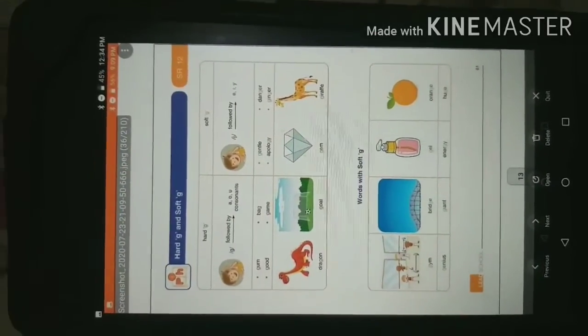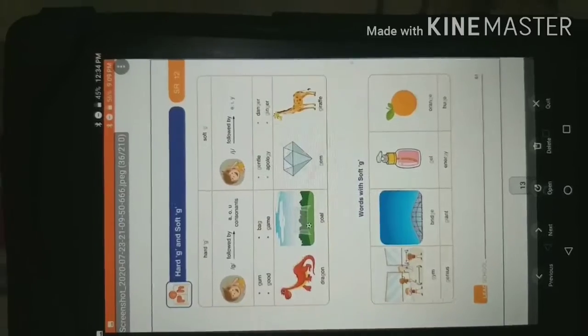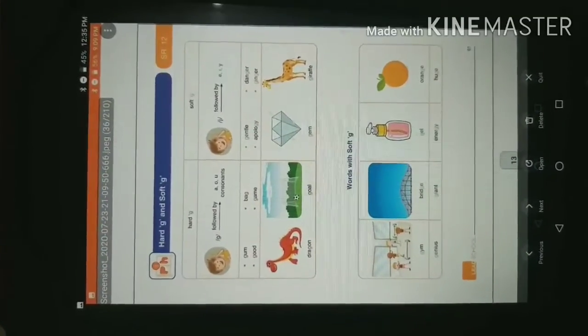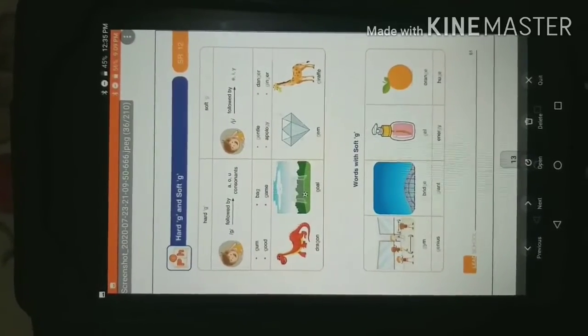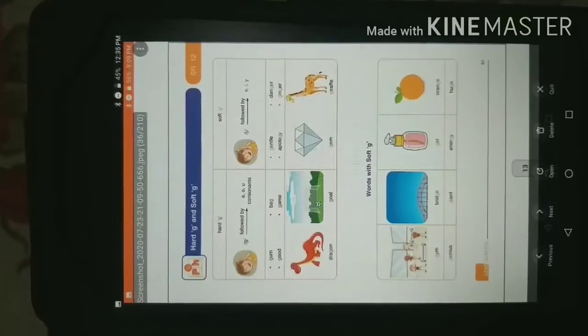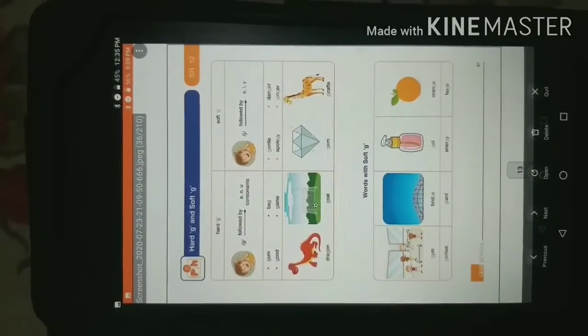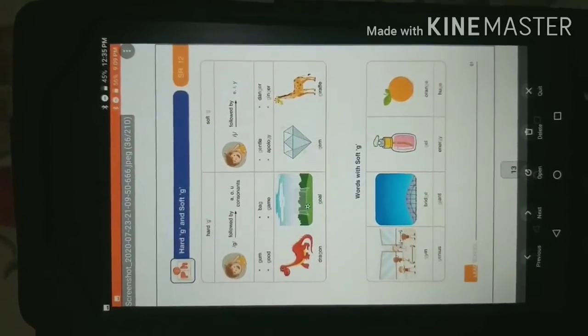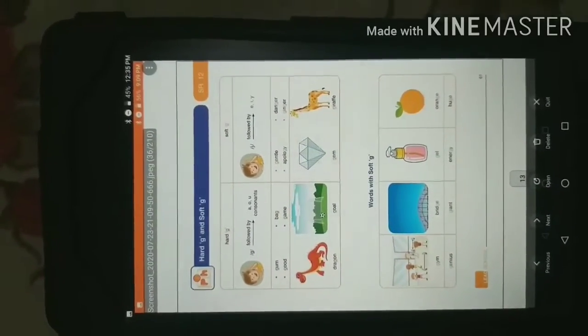Now let us see what are soft G sounds. The G is read as J when it is followed by E, I and Y. Let us see some examples. Here we can see gentle. How are we reading this? We are not reading this as gentle with a hard G. We are reading it as gentle with a J sound because G is followed by E.